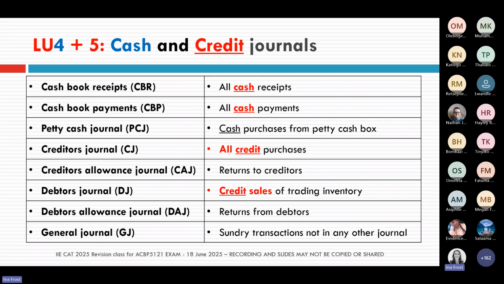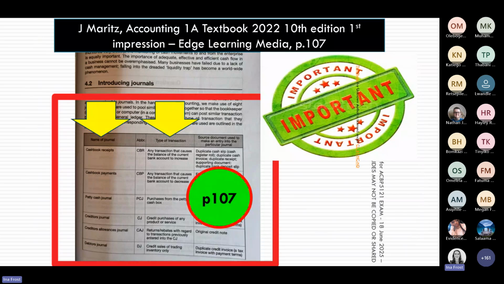This one was a credit sale, debtors journal. This one was interest on an outstanding or overdue account, general journal. So you need to be able to match up transactions with the correct journal. And again, this is where we come back to my favorite page, or my second favorite page, page 107.